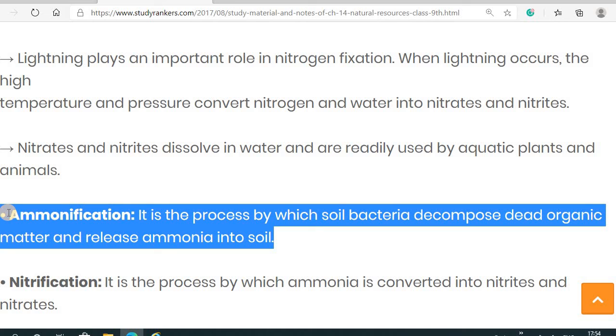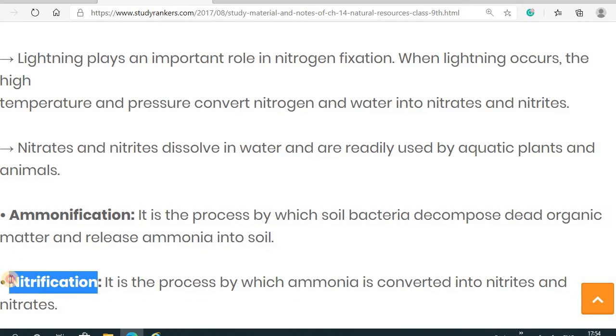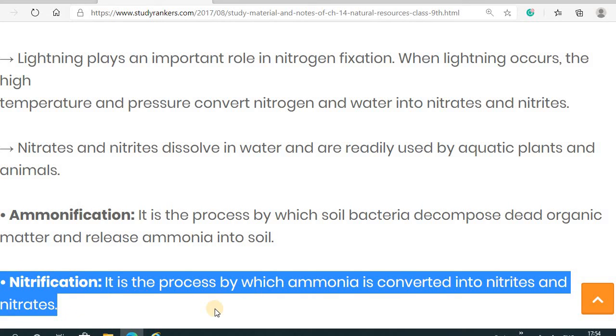Then some terminology is there, and it is also important. The first one is ammonification. Ammonification is the process by which the soil bacteria decompose the dead organic matter and release ammonia into the soil. Then nitrification is the process by which ammonia is converted into nitrites and nitrates.